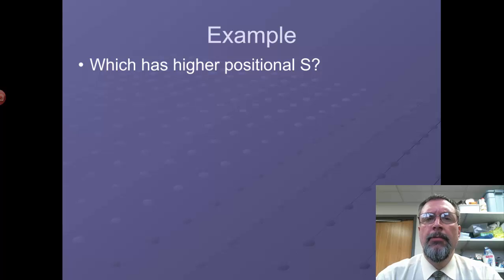So which has a higher positional entropy? S, remember, is entropy. Positional means the particles have more positions to occupy.